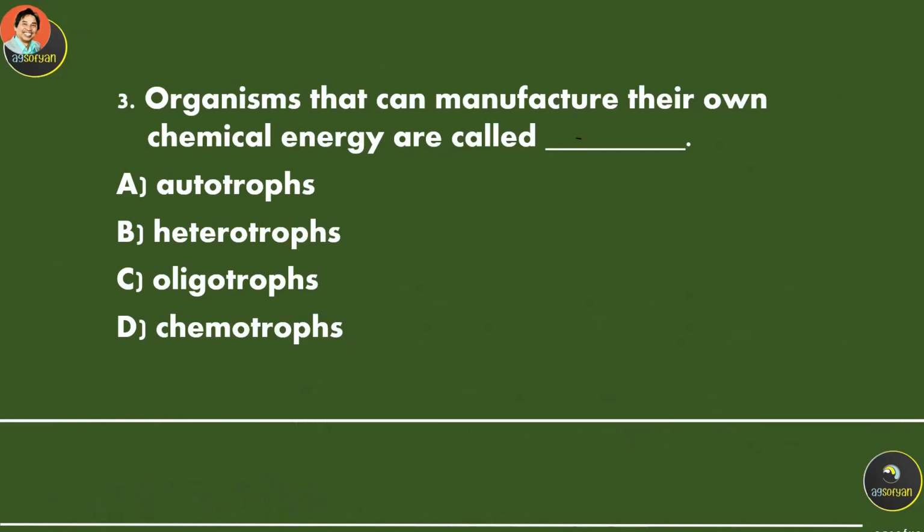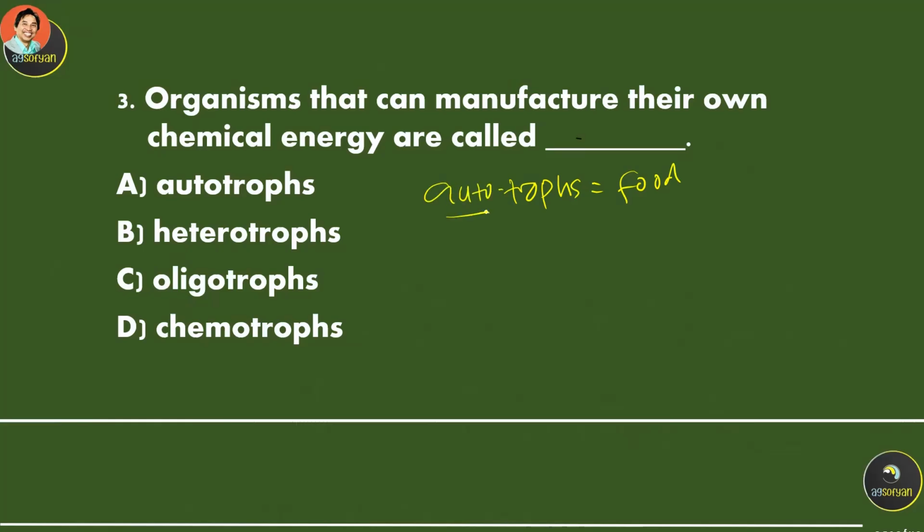Organisms that can manufacture their own chemical energy are called A, B, C, or D. This is an organism that is able to make its own food, harvesting light energy to make the food. Troph means food. Organisms that are able to make their own food are called auto.